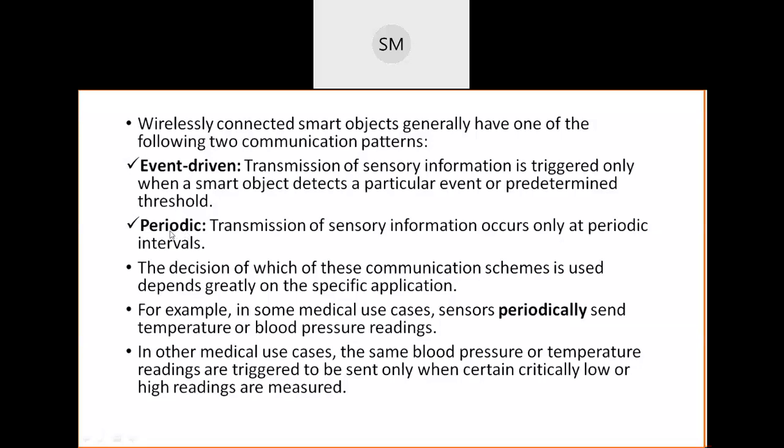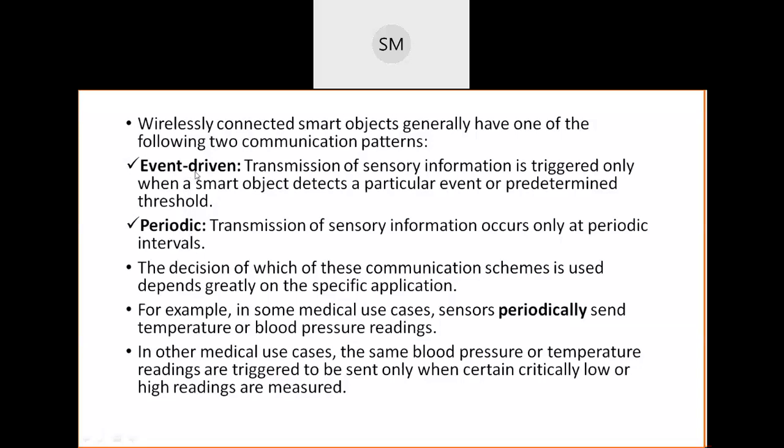Here I just told you the nurses are taking the readings manually. But if sensors or devices are taking the readings from the patient, we have to make a setting, and based on the periodic intervals, they take the readings of blood pressure and temperature. Then what does event driven mean here?